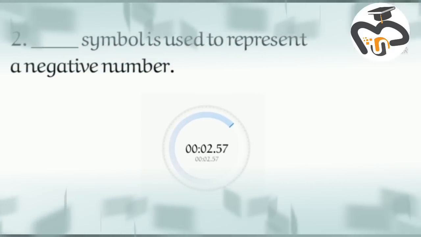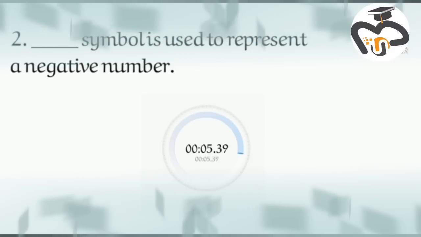2. Dash symbol is used to represent a negative number.